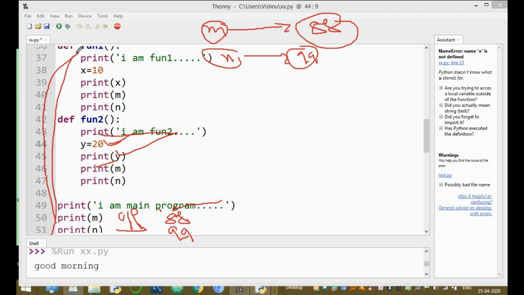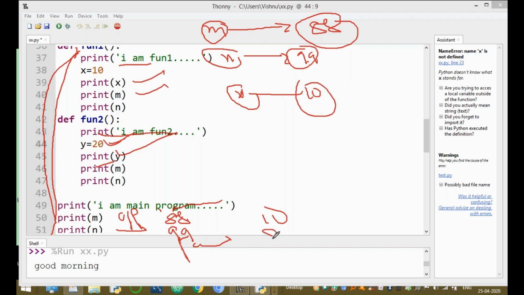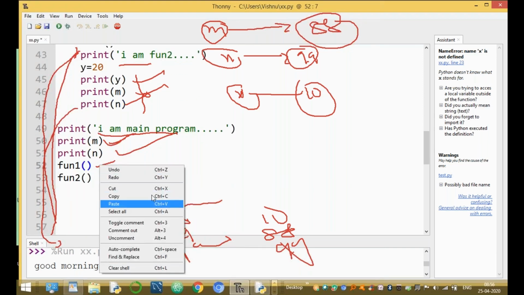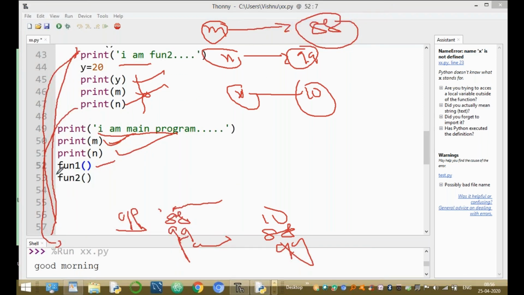This is the fun1. Immediately the output statement is I am fun1. And X is a variable which allocates the memory, value 10. Okay, clear. The output is 10. And print of M 88, print of N 99. Clear. And after executing all these statements, the control is transferred to the main program.